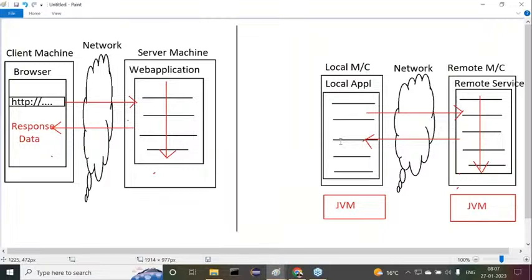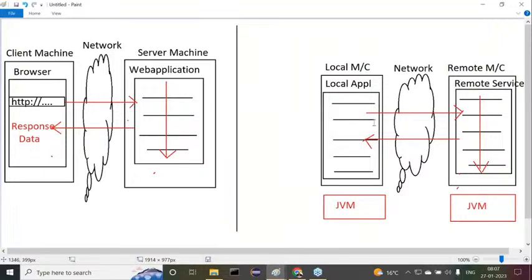Client may be a framework application like a Spring application. That client may be anything, a Struts application, or a JSF application. Anything we can take as a client. It is not a fixed one. But the remote service is available. That remote service is required inside the client application. Sir, all of you getting my point or not?